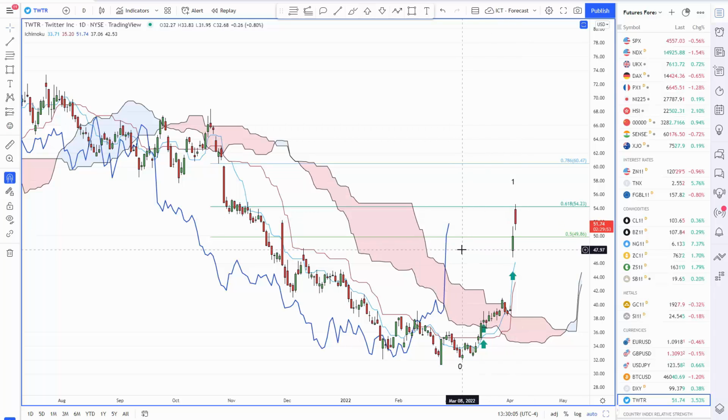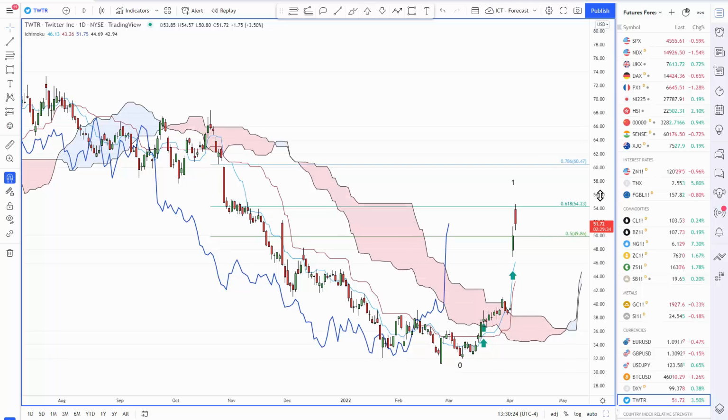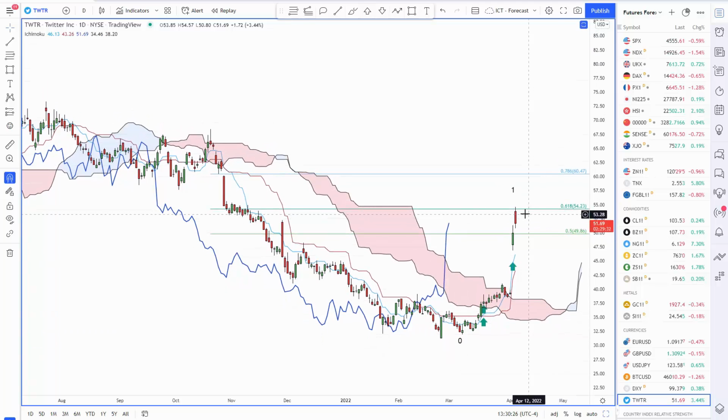We're going to be in an uptrend. Right now, we technically aren't, because we like to see 3 bars of this lag line above the cloud before we conclude that it is. We have 2 right now, and again, unless we really fall out of bed, this cloud's pretty far beneath the lagging line. So more than likely tomorrow we will be in a daily uptrend, and that's a significant change. Trend changes on the daily chart and the weekly chart especially are significant, and we're more than likely going to be in an uptrend tomorrow, which suggests we eventually will break this area and go up to the 0.786.